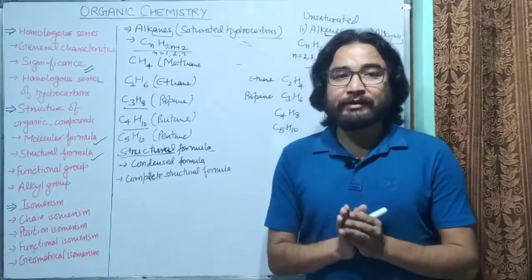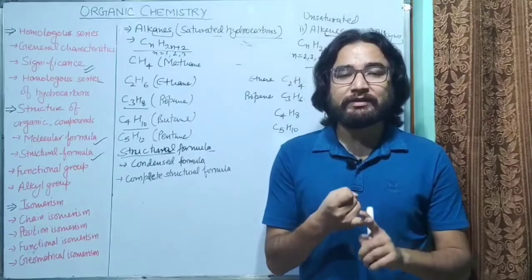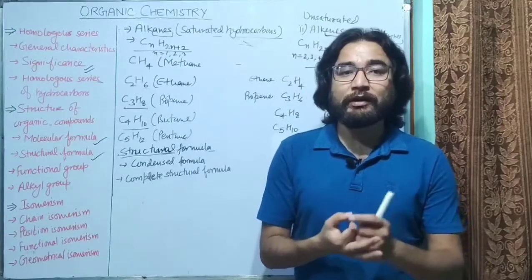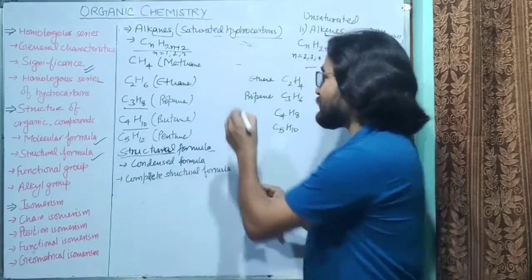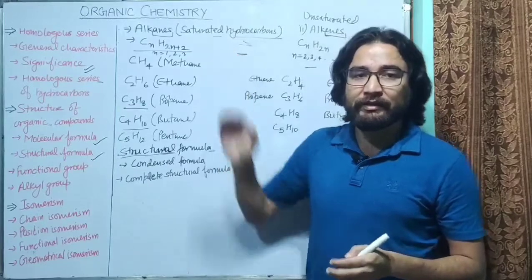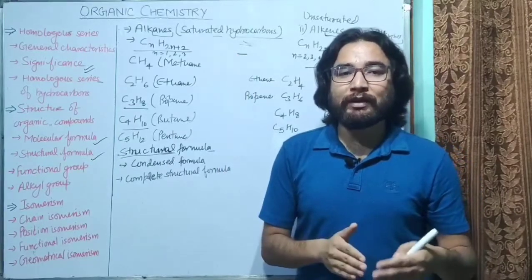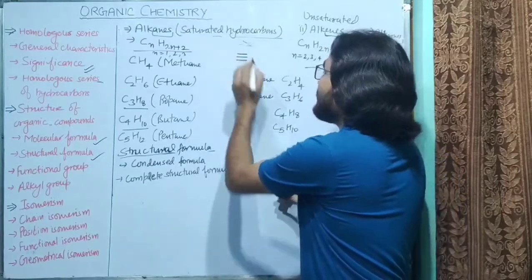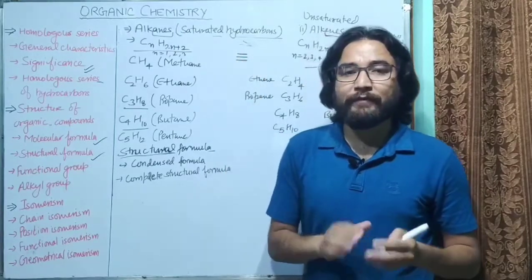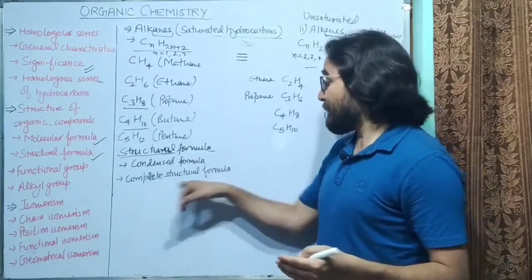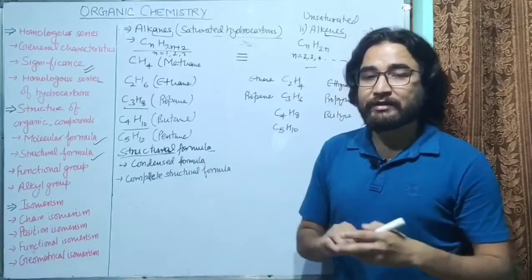So what is complete structural formula? In case of complete structural formula, we have to show each bond, each single or double bond. So bond is generally shown by a dash line. If there is a single bond, it is shown by a dash line, and if there is a double bond, it is shown by double dash, or if there is triple bond, it is shown by triple dash. So I hope you have understood the way in which we represent the complete structural formula. So let's see some examples.